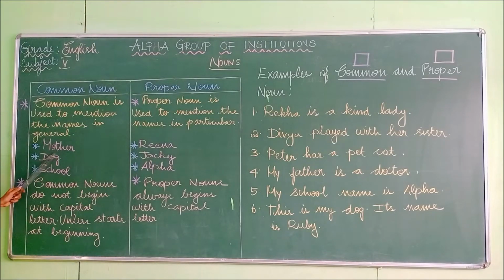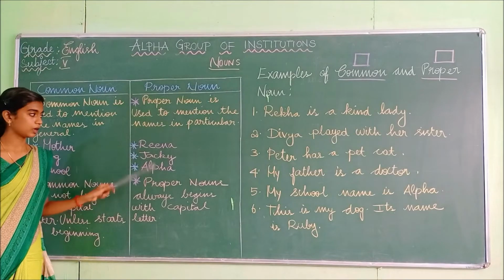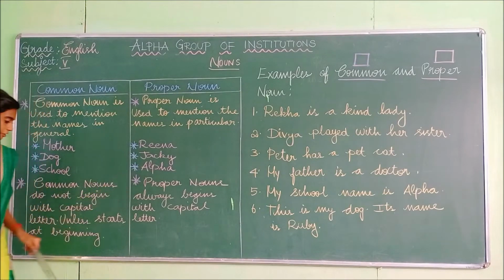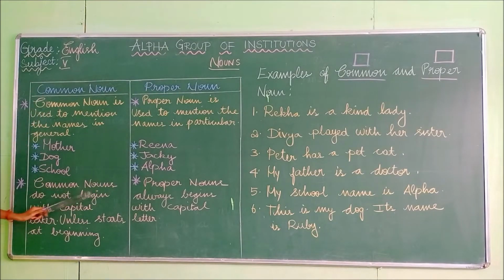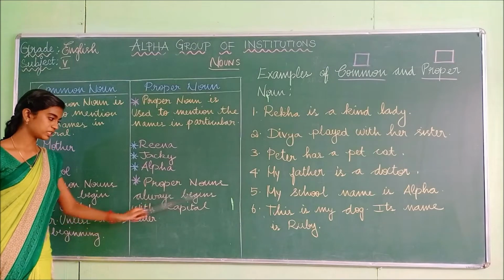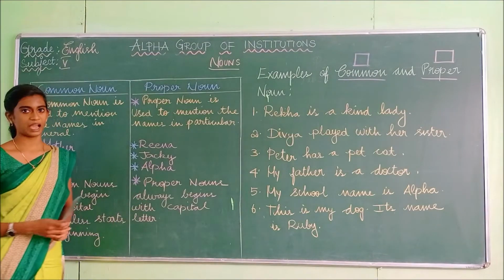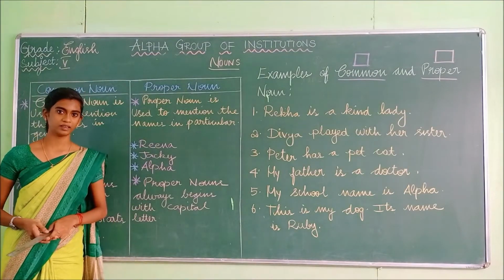The examples for common nouns are mother, dog, school, and the examples for proper nouns are Reena, Jackie, and Alpha. And the third point is common nouns do not begin with a capital letter unless they start at the beginning. So these words start the sentence, so I have written the capital letter. But if it comes in the middle of the sentence, it has to start with a small letter. And proper nouns always begin with a capital letter. Have you understood these differences, children?